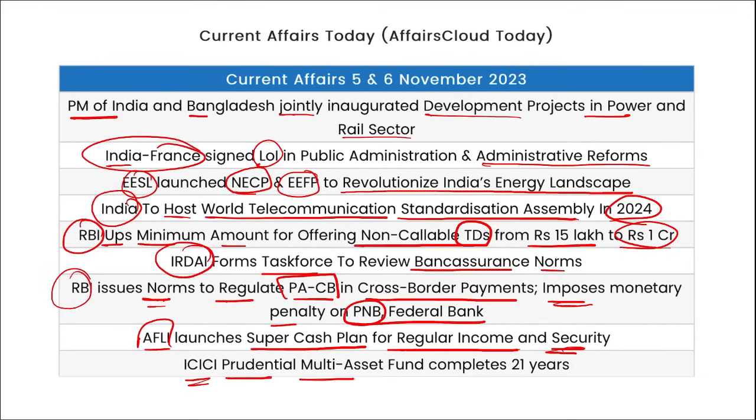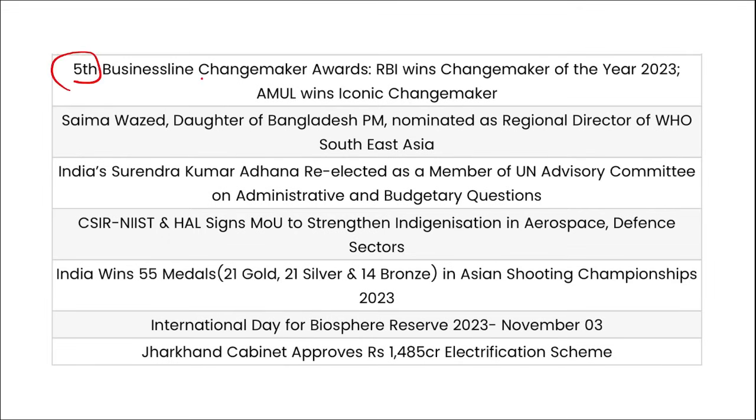ICICI Prudential Multi-Asset Fund has completed a total of 21 years. Next, the 5th Business Line Changemaker Award. Here RBI has won the Changemaker of the Year 2023 and Amul has won the Iconic Changemaker.